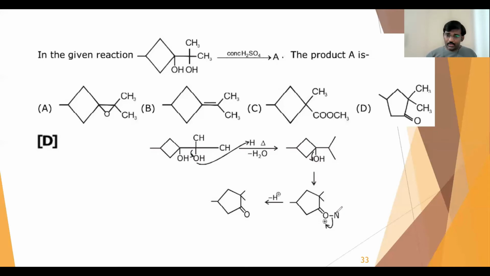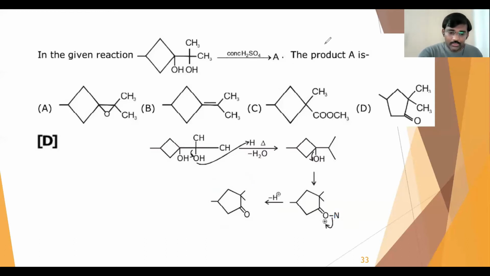Okay, so here it is, hydrogen. So this is hydrogen, right? So that H plus ion now comes out of it. Then this is the final product we are getting. So that is there in option D only, right? So that is question number 2.